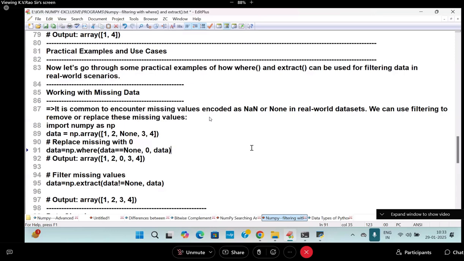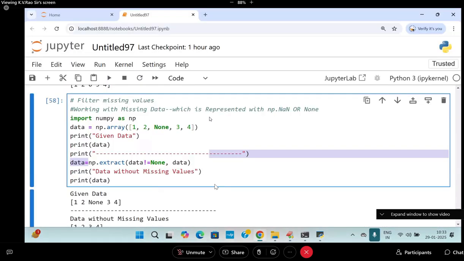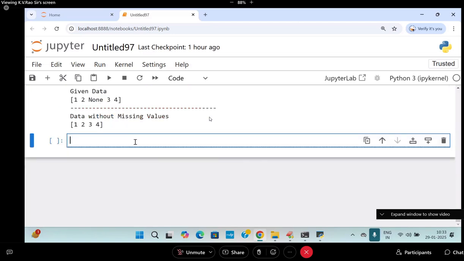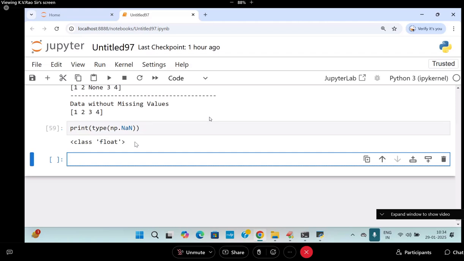I will explain the float type separately for you, because you are already in tension mood. Sorry, if I say something you are not understanding, no problem, because you are understanding at this stage with multiple approaches. Type of np.nan is float type, because I don't want to say multiple things in a single day. Generally, take any student outside who is doing data science: what is None? He will say he doesn't know. You don't even know NoneType. NaN is internally taken like 0.0, but it is not 0.0, it's a float type only.